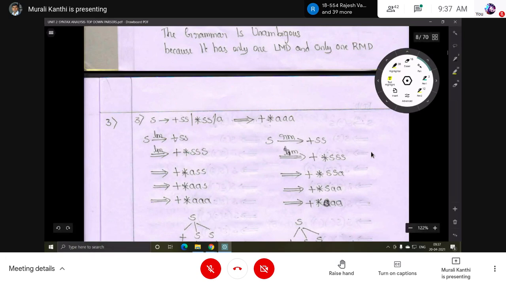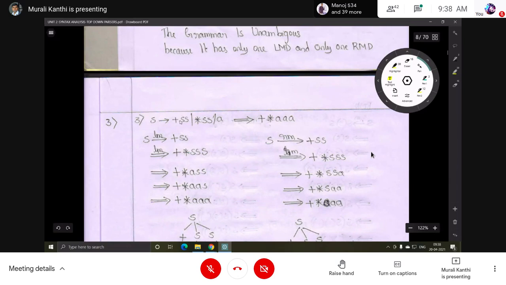Here also the same thing. The leftmost non-terminal, this S, can be replaced by whatever, either by this one or this one or this one. There are three productions you can use. You can substitute in place of S by any one of these three. But you should look at the input string to see which one is suitable, and based on the input string we should use that for expansion or substitution. So this S can be replaced by this second alternative. If you use the first alternative, then you will get one more place, but in the input string that one more place is not there.